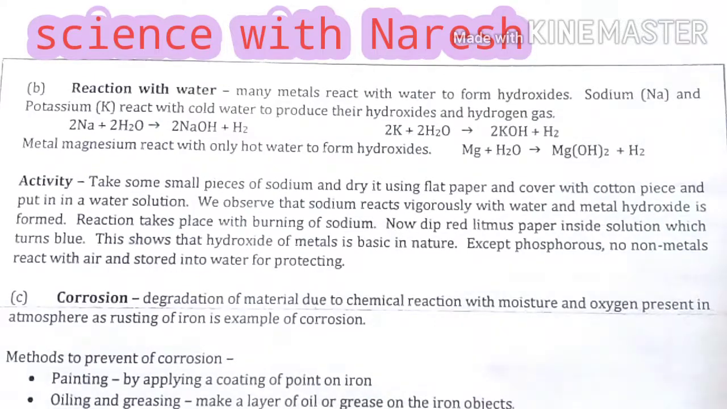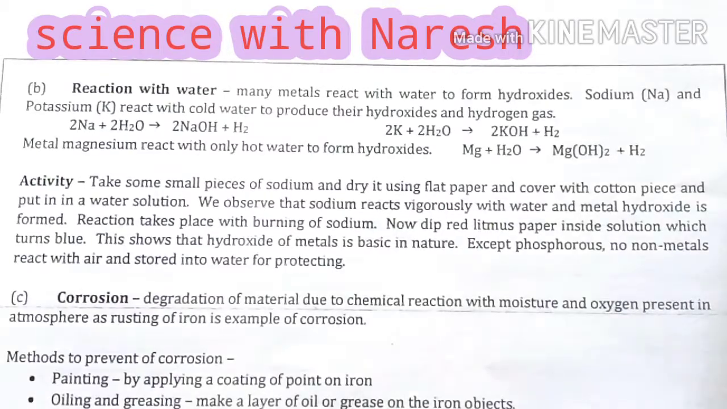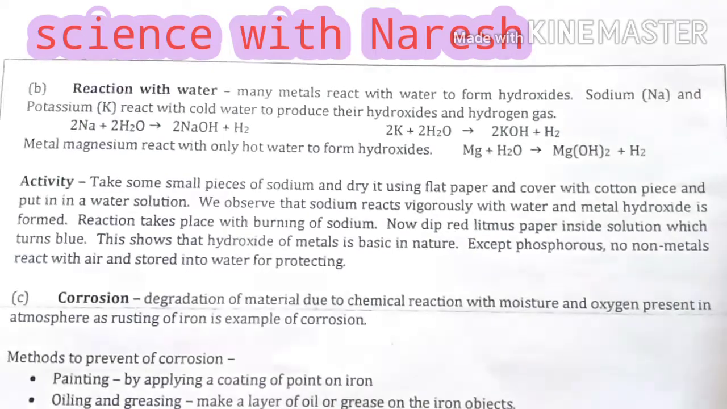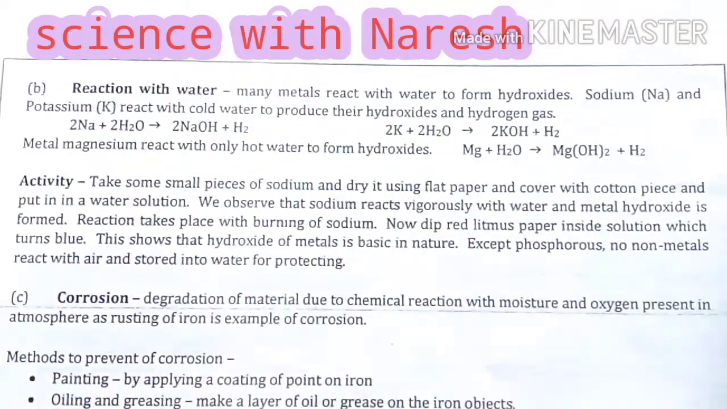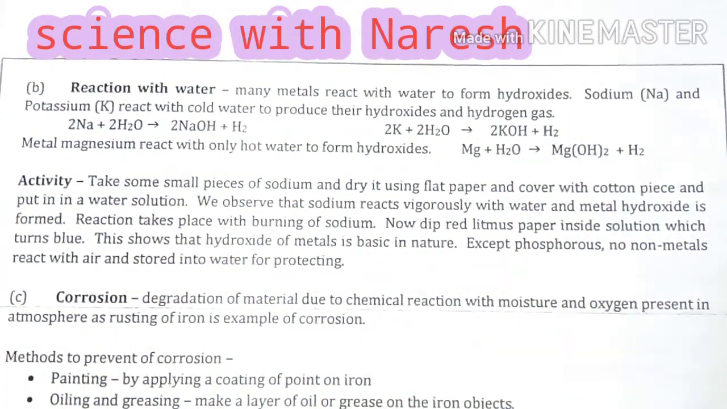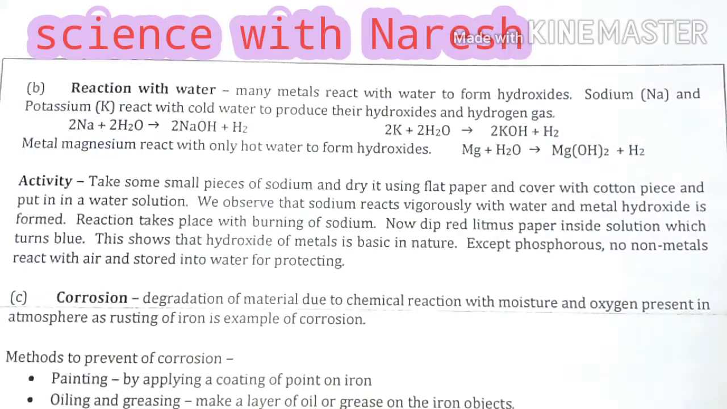And today we are moving on to the second chemical property, reaction with water. Many metals react with water to form hydroxides, as sodium and potassium react with cold water to produce their hydroxides and hydrogen gas. We can understand the reactions with the help of chemical reactions.